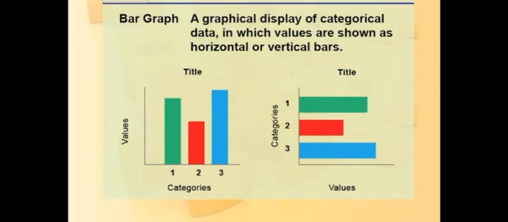Next, we have the bar graph, a graphical display of categorical data in which values are shown as horizontal or vertical bars. When we display the information using bars of uniform width, their heights being proportional to the respective values, this is known as a bar graph. As you can see here, we have 2 types of bar graphs, horizontal and vertical bars, and the width is the same for every bar, but the heights are different according to the values.